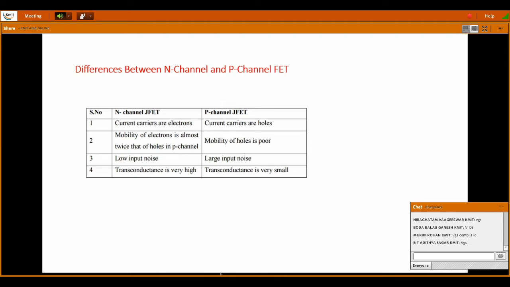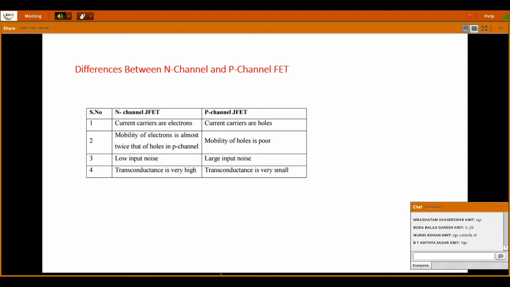So the current carriers in N channel JFET are electrons. In P channel FET, the current carriers are holes. And the second one will be the mobility of electrons is almost twice that of holes in P channel. Yes, generally the speed of electron mobility means speed. The speed of electrons is very high, twice that of holes. So the mobility of holes is poor.